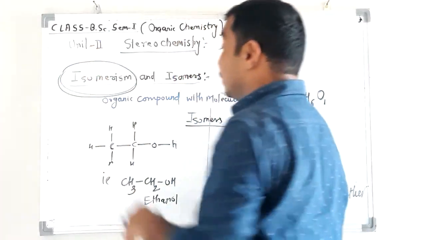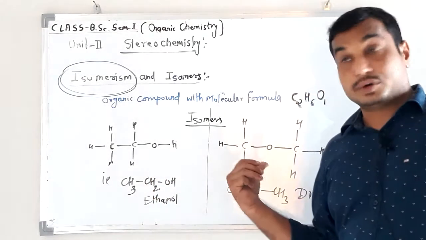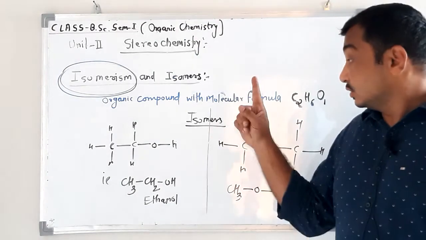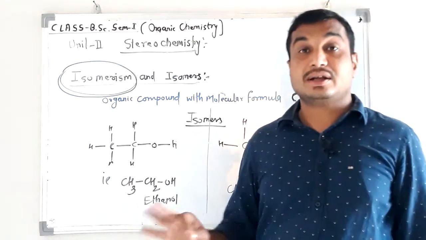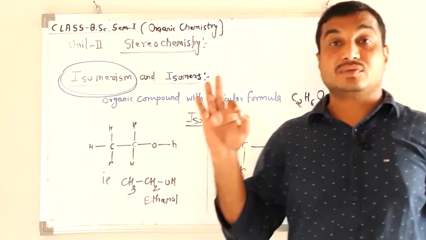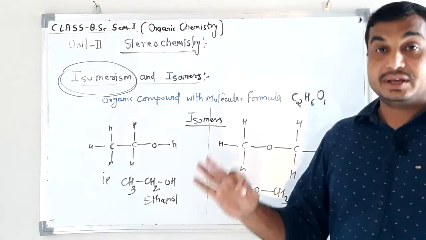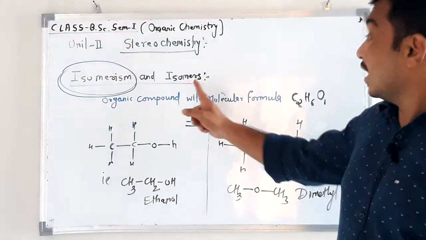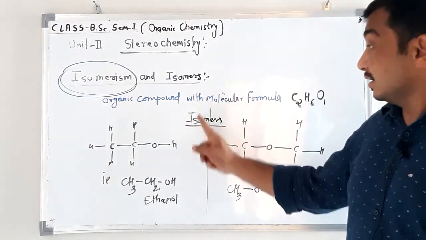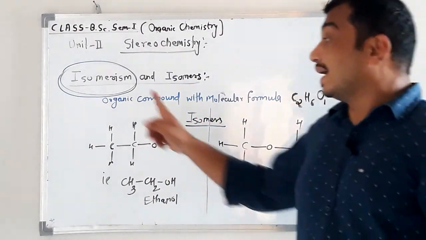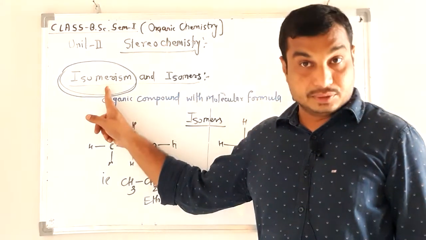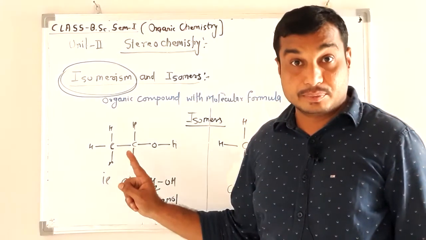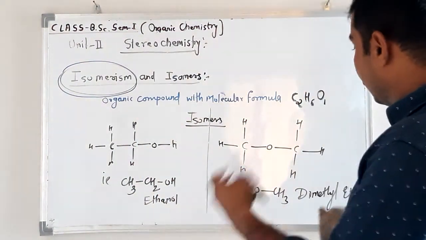So different classes of organic compounds having the same molecular formula but different structural formulas, and hence different chemical and physical properties, are called isomers. Okay, and this phenomenon is known as isomerism. Okay, remember. Now one more example.